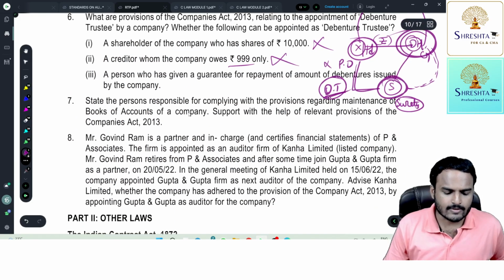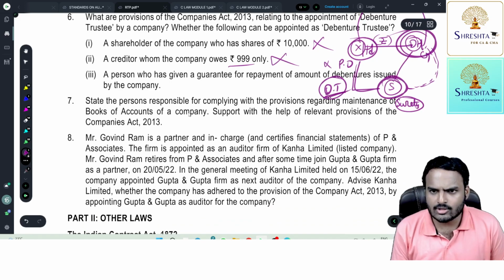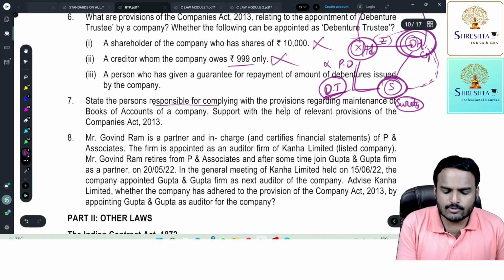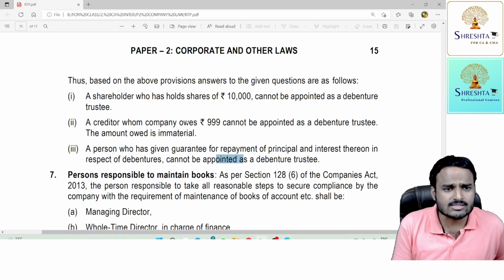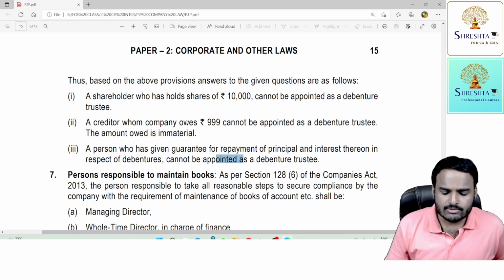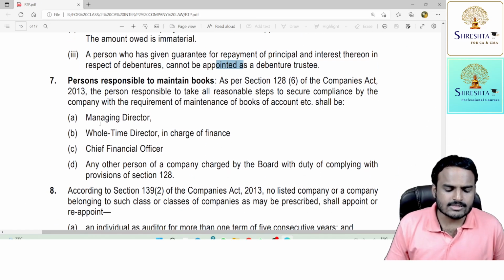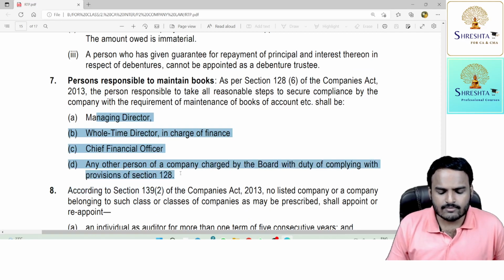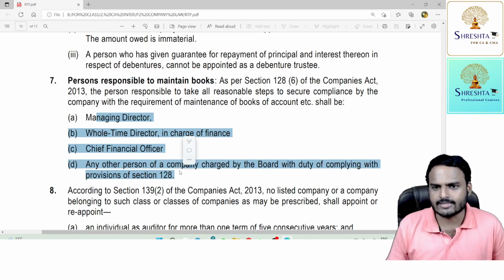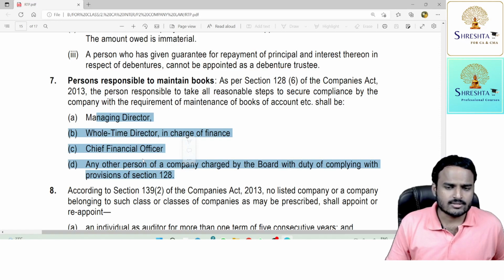Next one, seventh one. Last but one question with respect to corporate laws. State the persons responsible for complying with provisions regarding maintenance of books of accounts of a company. Support with the help of relevant provisions of the Companies Act. No, simply you need to give the list of persons having responsibility with respect to books of accounts. Four persons: managing director, whole-time director in charge of finance, CFO, and the person charged by the board with the duty of complying with provisions of section 128. You need to give the list.